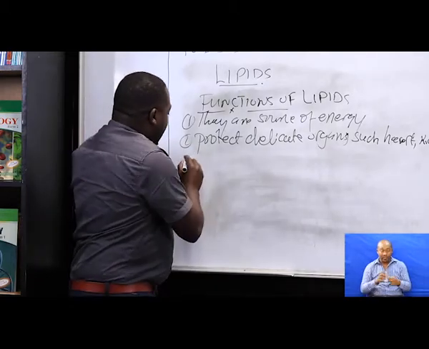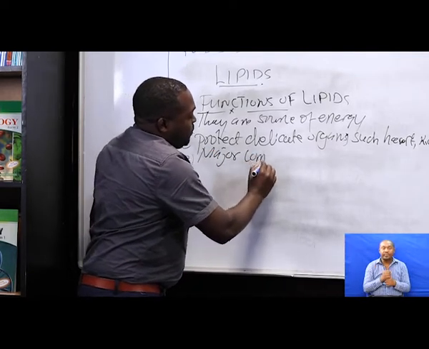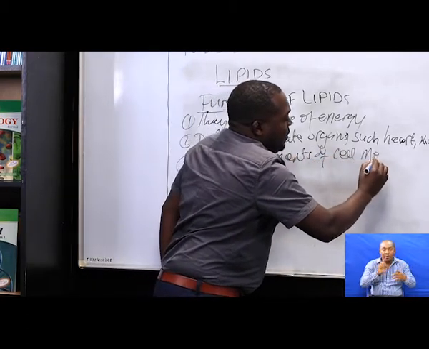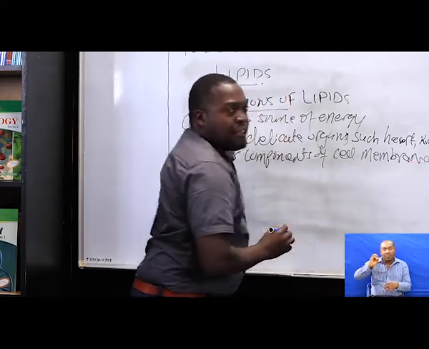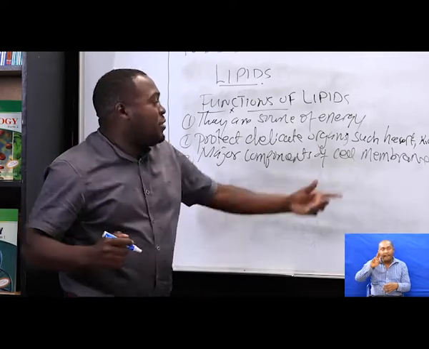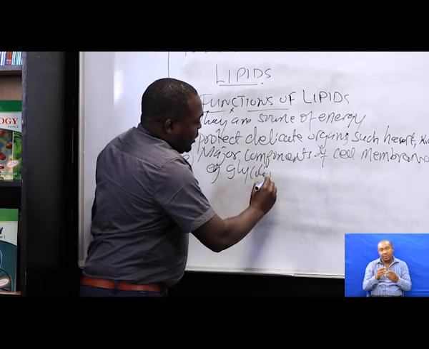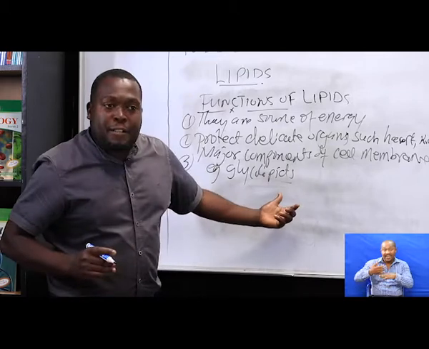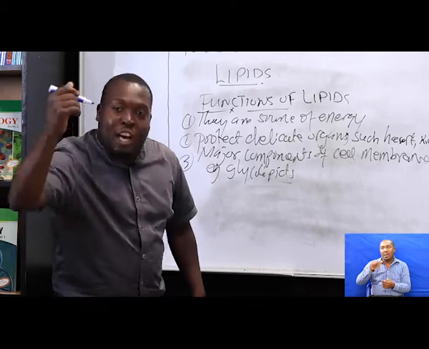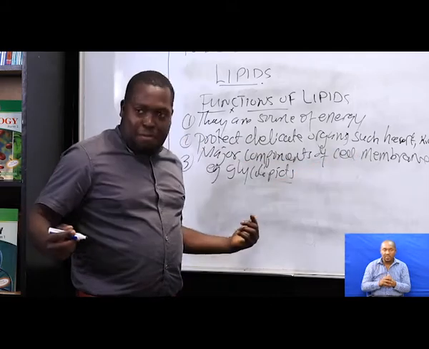The third function is that lipids are major components of the cell membrane. Also, lipids are used as the building block of the cell membrane. For instance, we have lipids known as glycolipids. These glycolipids are the lipids that are used in making what is called the cell membrane.